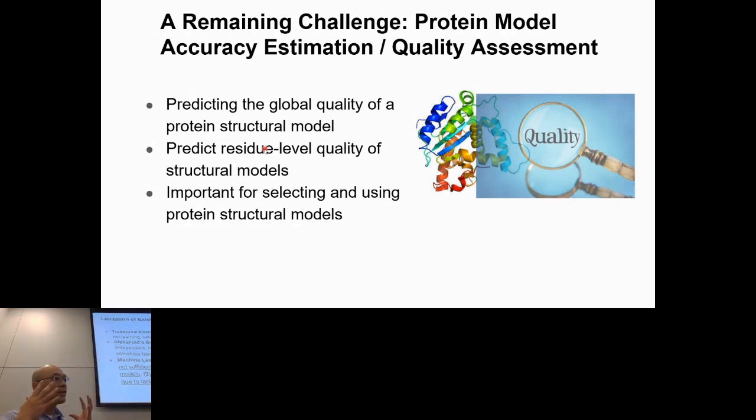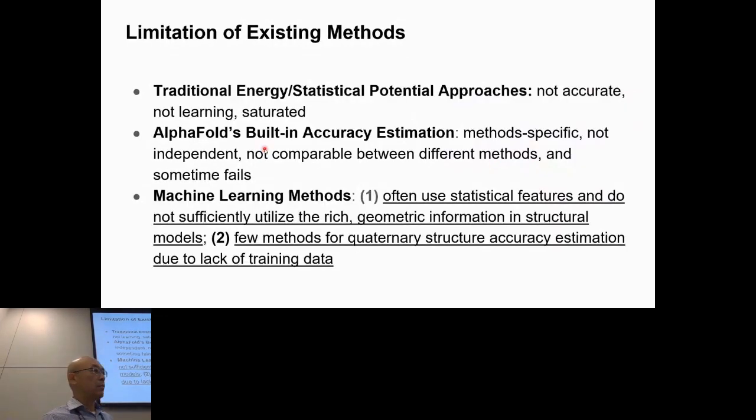There are already some methods for this problem. The traditional energy-based and statistical potential-based methods calculate the energy of the protein structure. However, they cannot be very accurate, and they cannot learn from the data. So they cannot leverage the huge amount of models and their quality scores we already know to build a better scoring function. And they're already saturated.